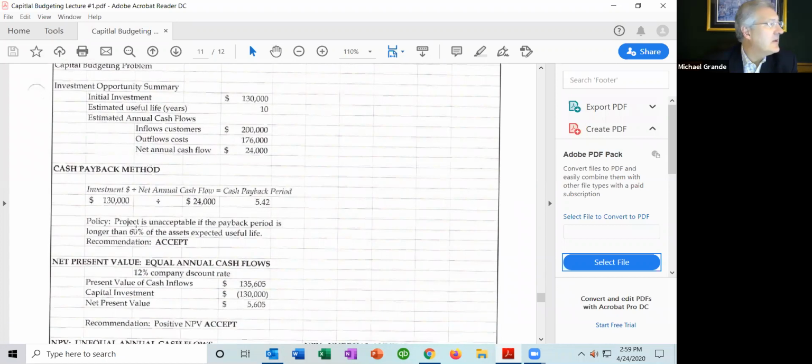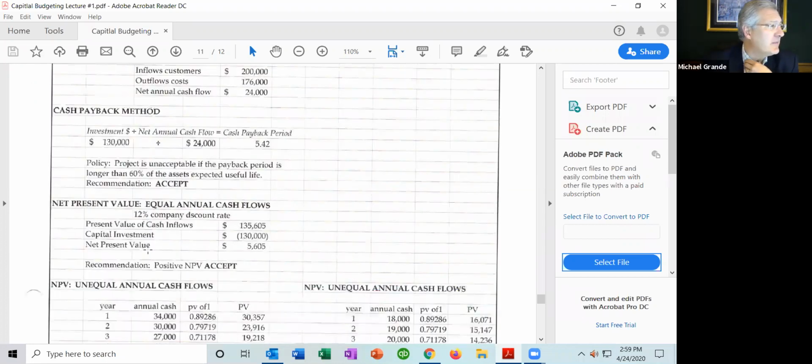Company's policy: the project is unacceptable if the payback period is longer than 60% of the asset's expected useful life. The asset's expected useful life was 10 years. You calculated 5.42 years. Payback is 54%. It's less than 60%. Your recommendation would be to accept the investment, go forward with the investment, if the company was using the cash payback method. Now, the second method that we talked about is the net present value method.